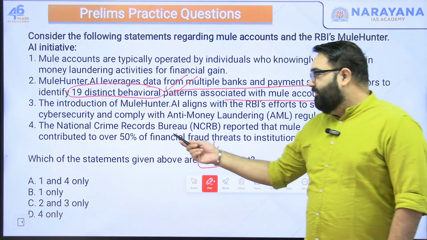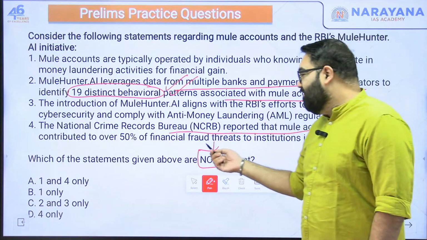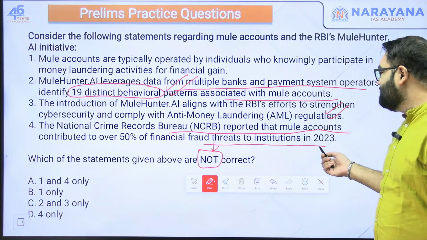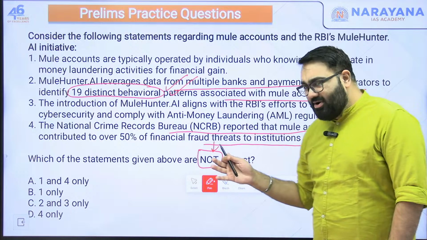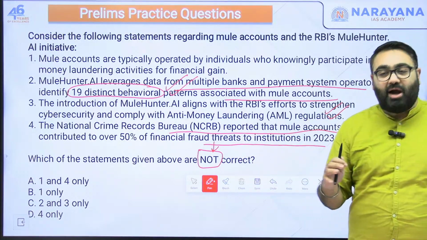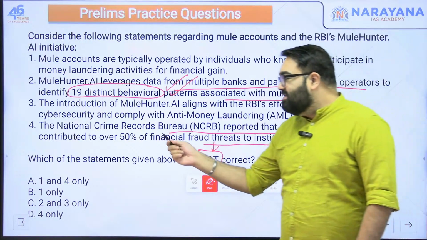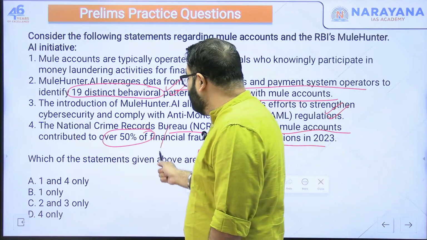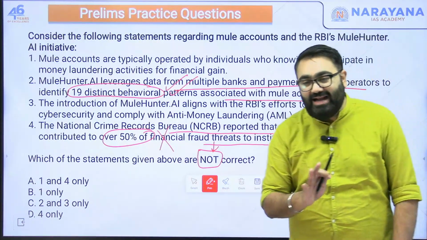Fourth, the National Crime Record Bureau reported that mule accounts contribute to over 50% of financial threats across institutions in 2023. The National Crime Record Bureau has said that mule accounts are a threat and should be curtailed, but they have not given this precise data that over 50% of the frauds are happening because of mule accounts. That data is not available.